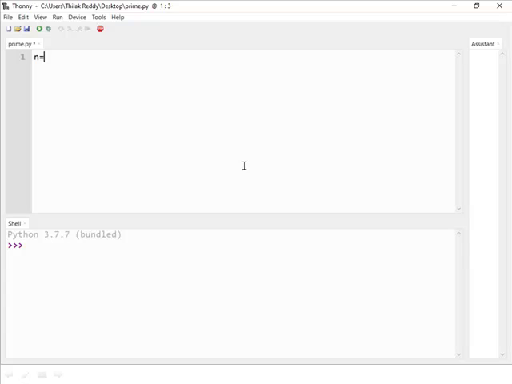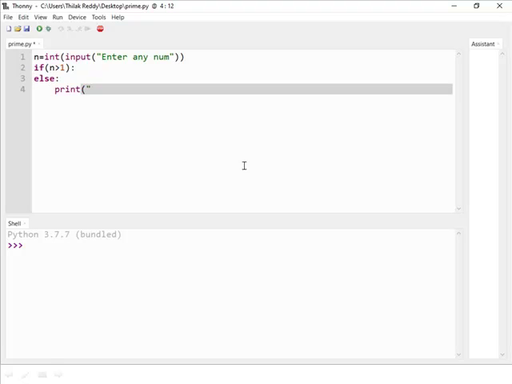So first read the value, that is the n value, enter any number. The first if condition checks whether the given number is greater than 1 or not, because prime numbers start from 2. So n greater than 1. If this condition is true, only then does it enter the if block to check whether the given number is prime or not. Otherwise, it directly goes to the else part to display that n is not a prime number, if the first condition itself is false.